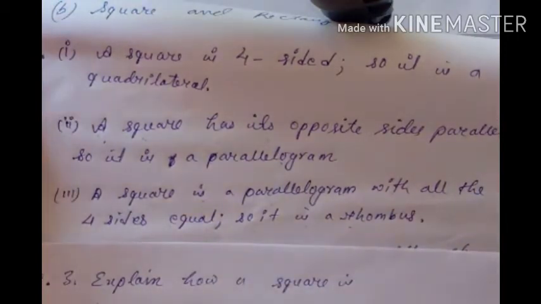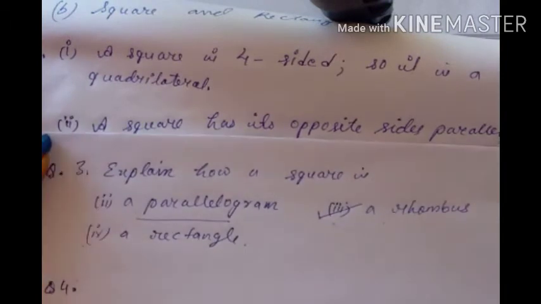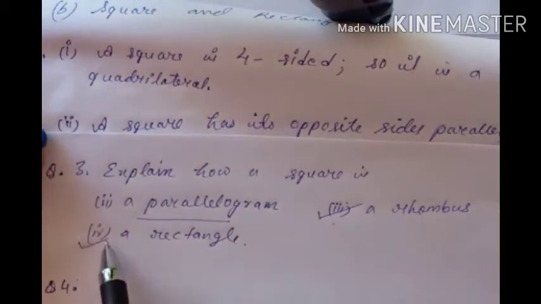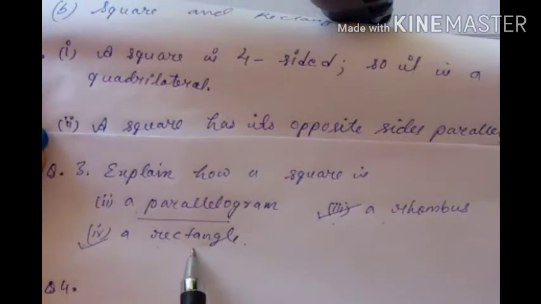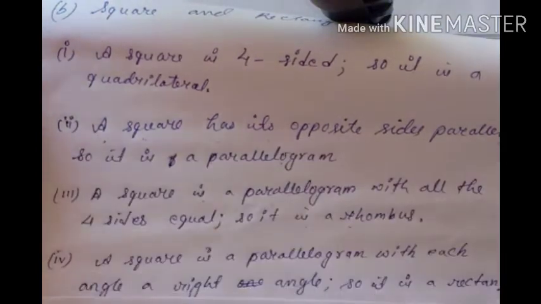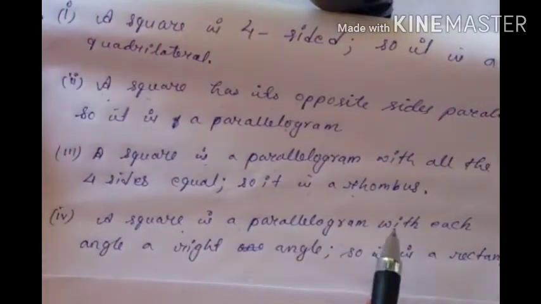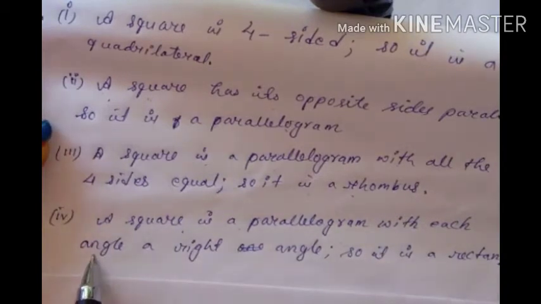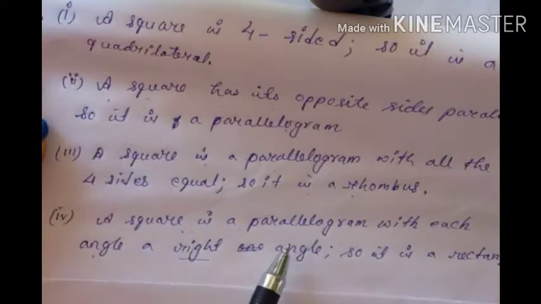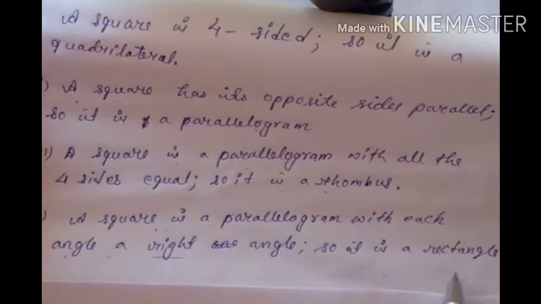Now the last one is what? Explain how a square is a rectangle. Now why is a square a rectangle? We have to explain. For a rectangle, only opposite sides are equal, isn't it? So what will you write? A square is a parallelogram with each angle a right angle. Right angle means what? 90 degrees. Because for a rectangle, all angles are 90 degrees also, isn't it? So a square is a parallelogram with each angle a right angle, so it is a rectangle. So you have to write in this way.